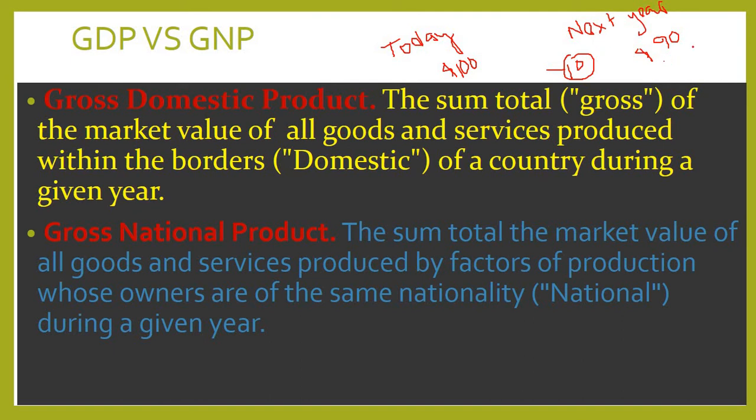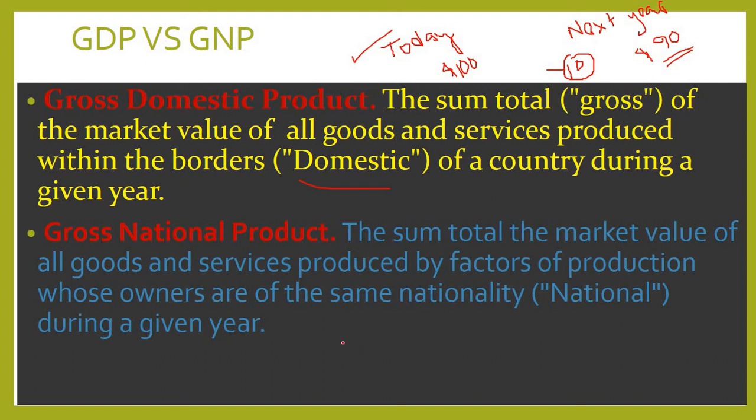So we can't count the old version or old product in our GDP. We will only calculate our GDP for what is made today. We will not add the previous or old products. So this is the GDP of the final goods. This is the sum of gross, and domestic means we produce within our domestic boundary.